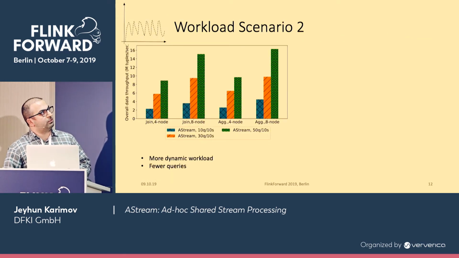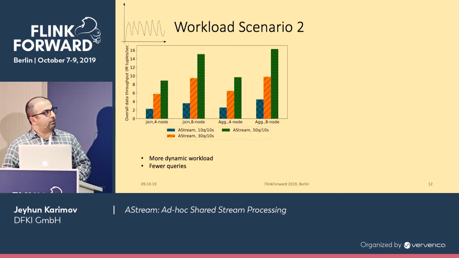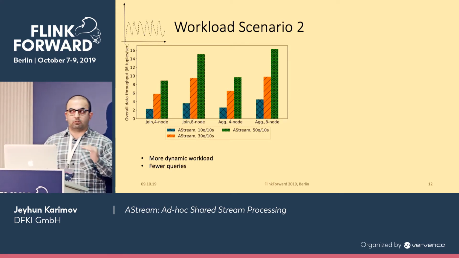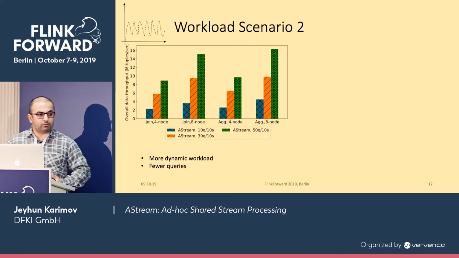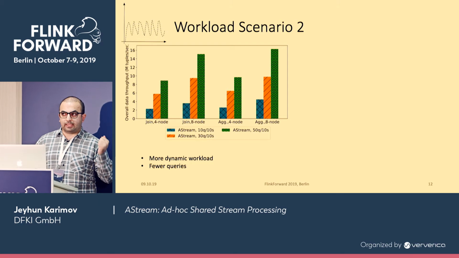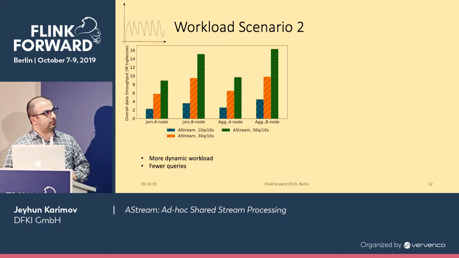And these are our results for workload scenario 2, in which the queries are fluctuating. We can see that the overall data throughput is a little bit lower than in workload scenario 1, and the reason is that the query parallelism is not that high, and queries are short-lived in this scenario.